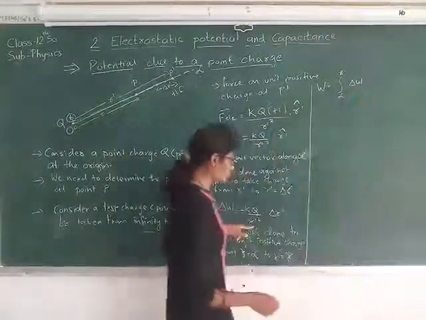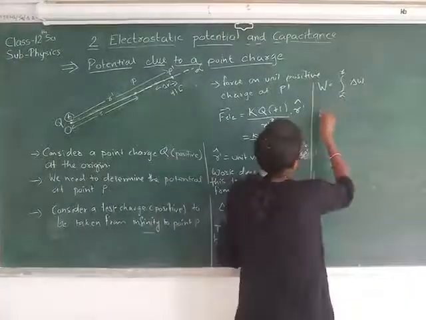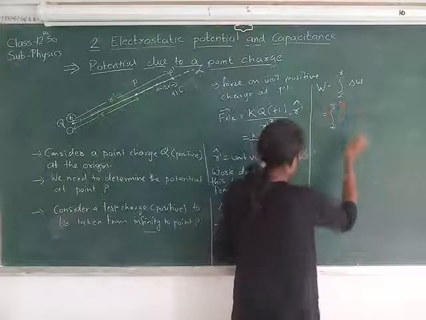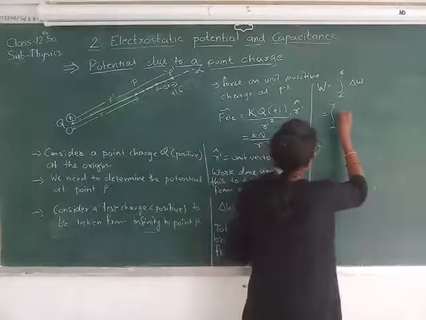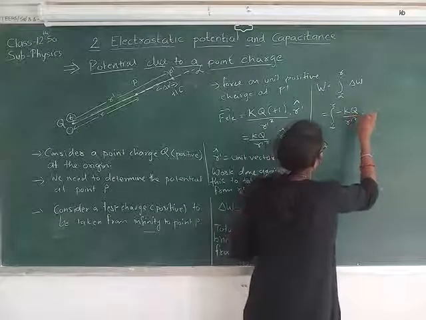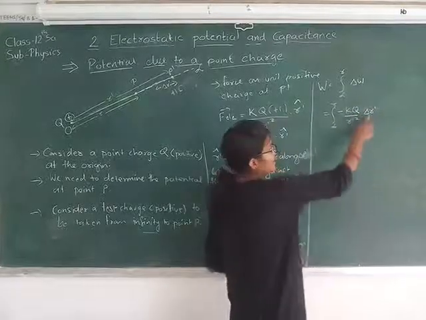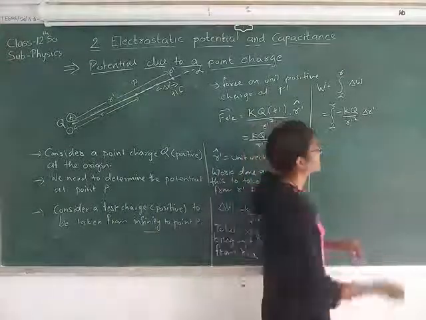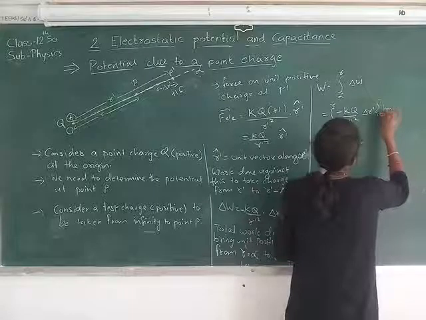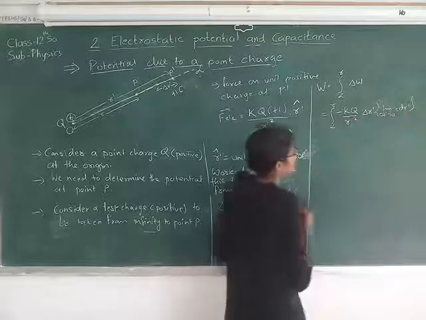Here delta W, replacing this equation, is equal to minus kQ upon r dash square delta r dash. Taking the limit delta r dash tends to 0, we can write it as dr dash.